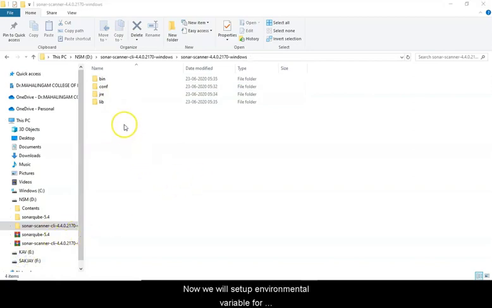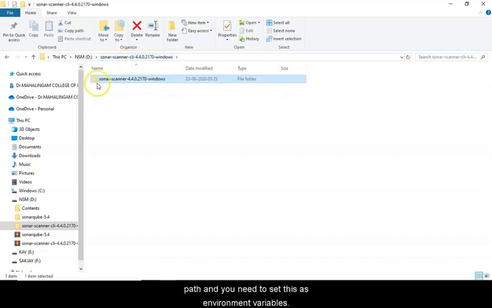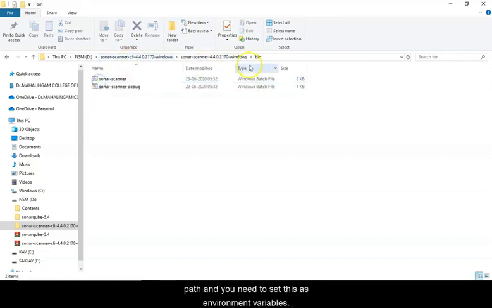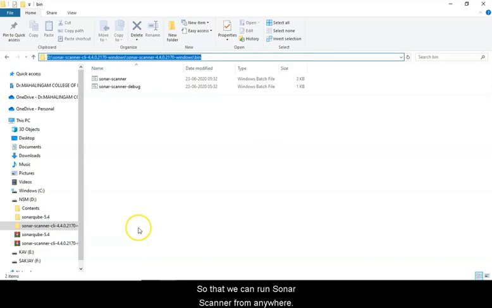Now we will set up the environment variable for Sonar scanner. Go to the bin path, take this path, and you need to set this as an environment variable so that we can run Sonar scanner from anywhere.